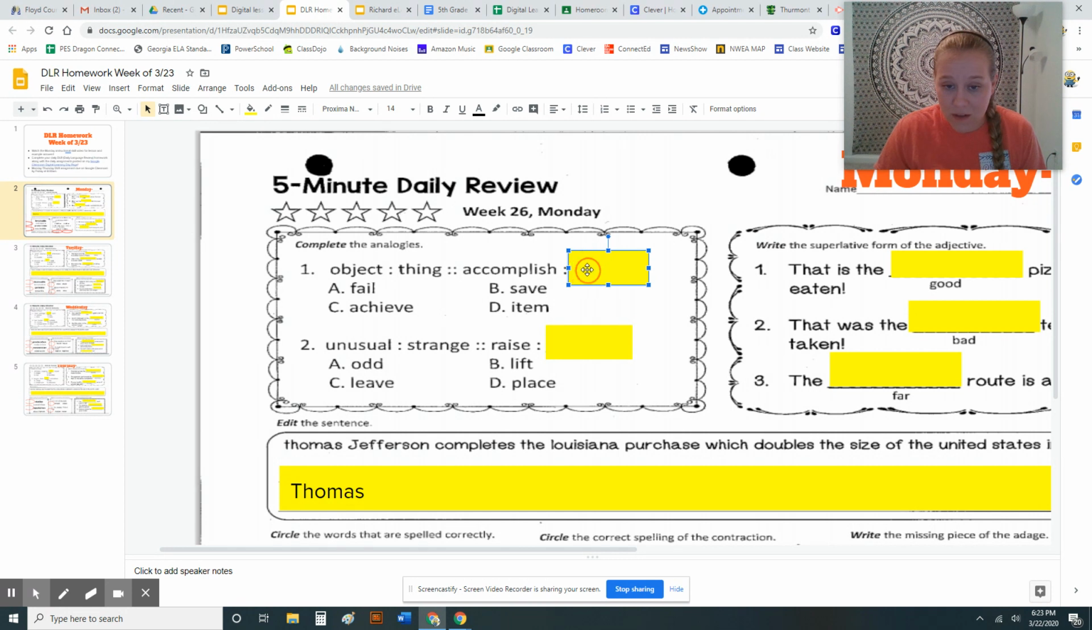So what you do is you click on this box and you type in the answer. And if it doesn't fit like that, just kind of move the box over to make it a little bigger to have your answer. All right, so for number 2, you need to do this one on your own. So you're looking for unusual is to strange, as raise is to what. So you're looking at what you can type in that box.